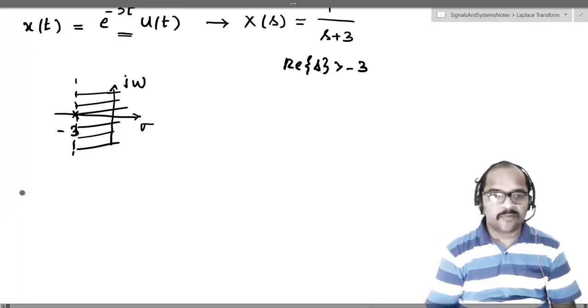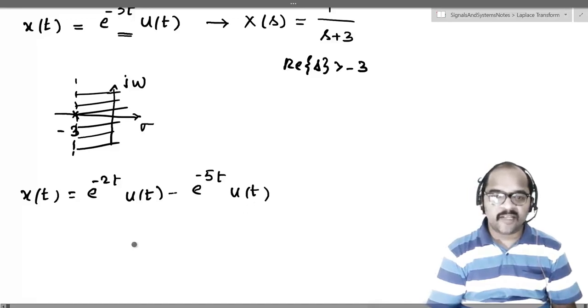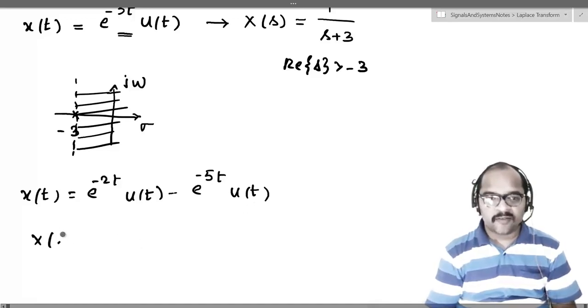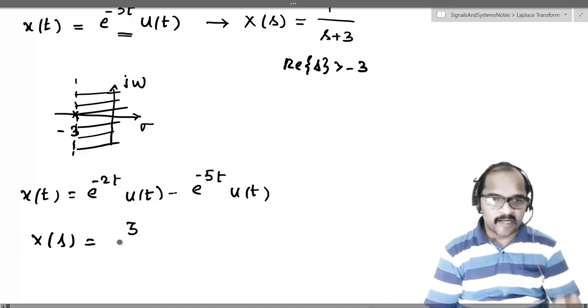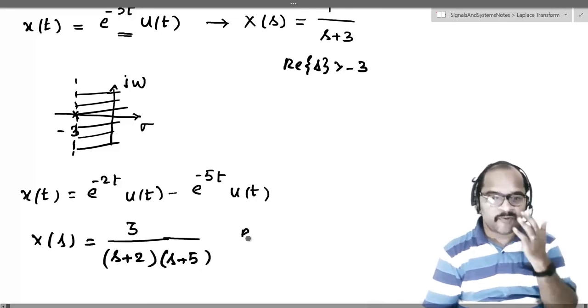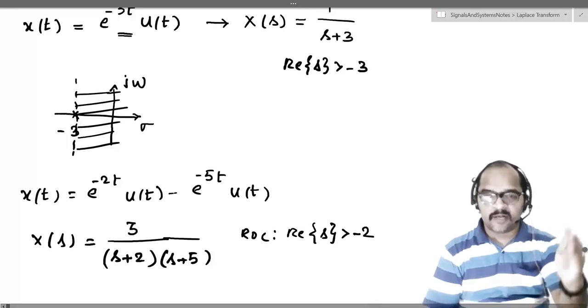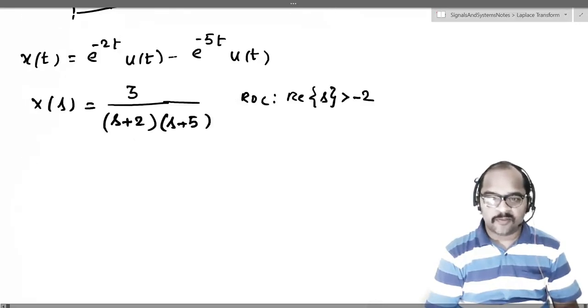We'll take one more example so that it is clear. We take x of t to be e power minus 2t u of t, this example we have already taken, minus e power minus 5t u of t. So for this, what is x of s we got? I am directly writing the answer. We got that to be s plus 3 by s plus 2 times s plus 5. And what is the ROC we got? ROC we got it to be real part of s greater than minus 2. You can refer to your notes. We have just solved this problem some time back.